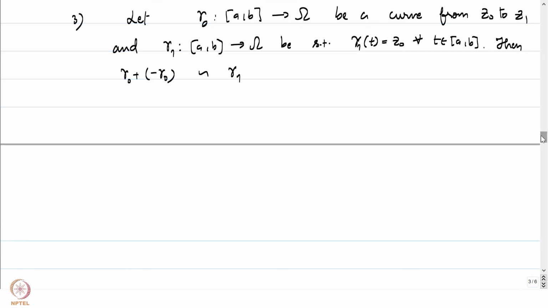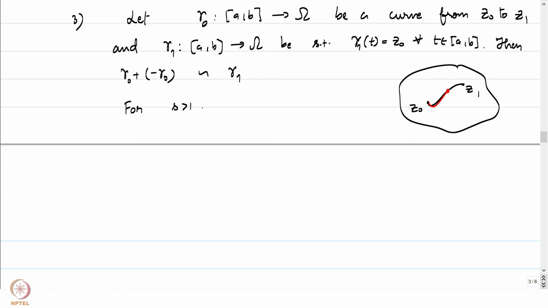The proof is again quite straightforward. It's good to draw a picture. Suppose this is our curve gamma 1, or rather gamma 0. This is from Z0 to Z1. What we can do is at every stage, go from here to, say, stage S, and then come back. Let me write that down and make things precise.